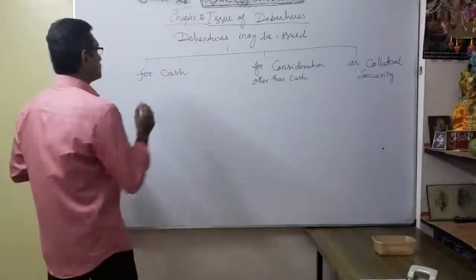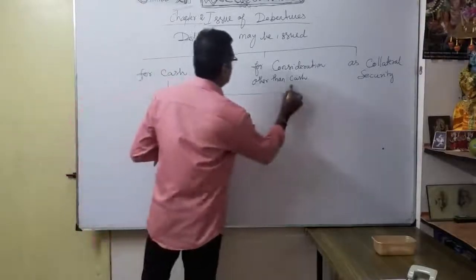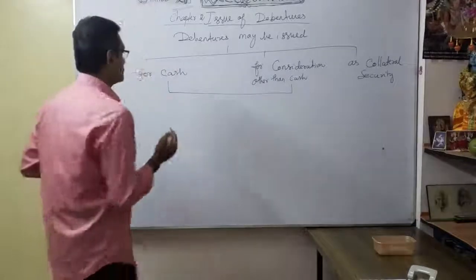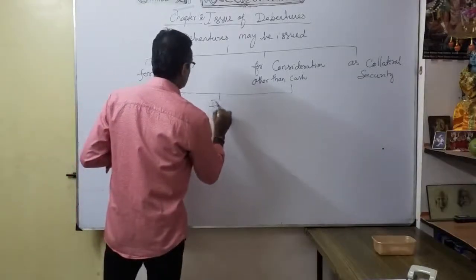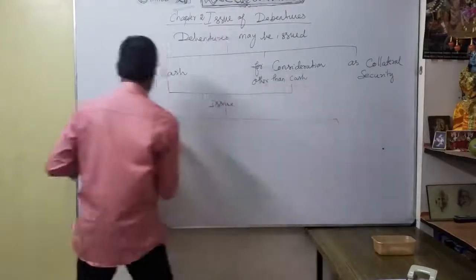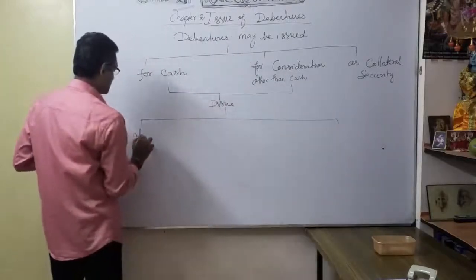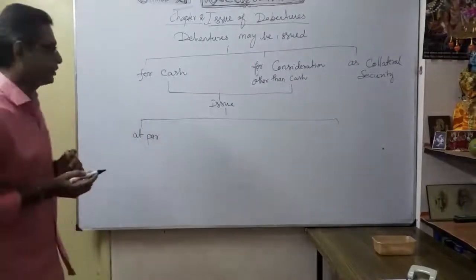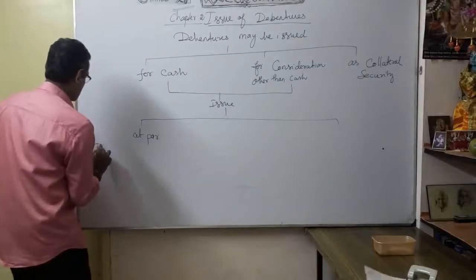First these two: for cash or for consideration other than cash, as you know very well, the issue may be in three parts. At par: what is at par?